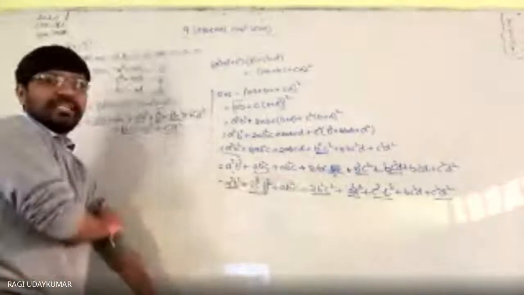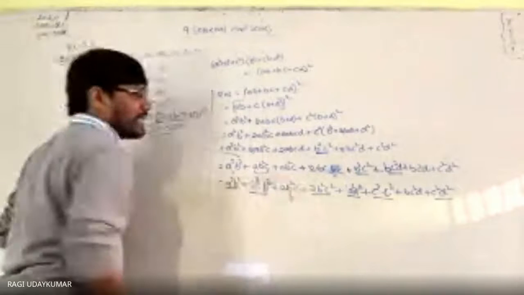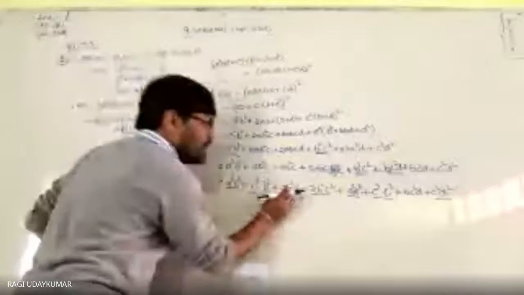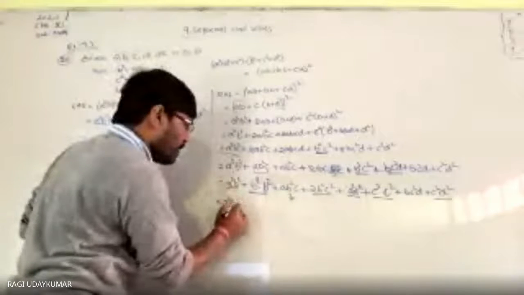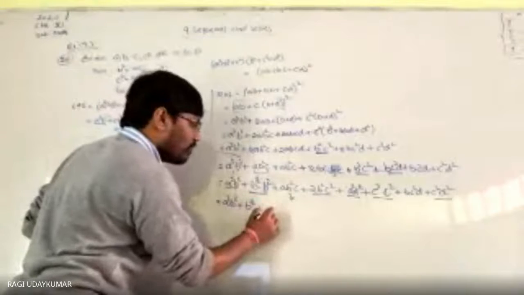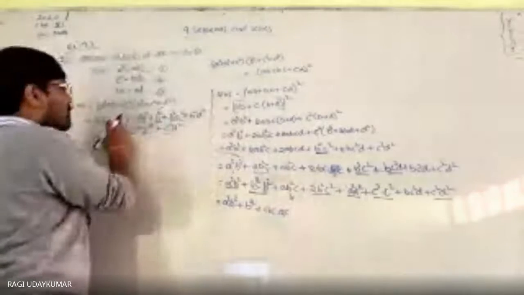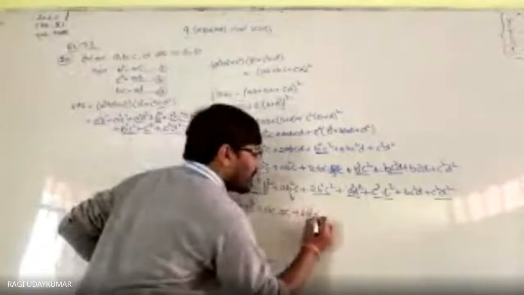इसको चेंज करना है बेस ऑन दिस. So a square c square, ये bc you write as a b square can be written as ac. So this b square can be written as ac. ac कर लो. So a square b square plus b power 4 ac into this is ac. Now a square c square is required that we are getting, plus 2b square c square.